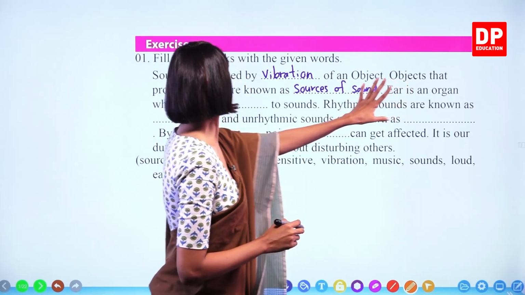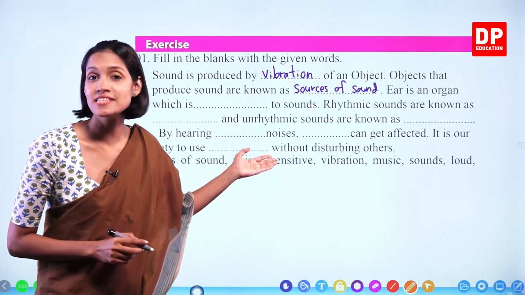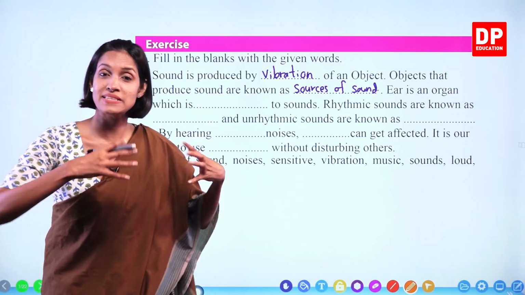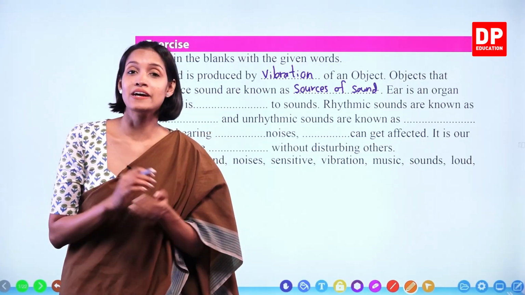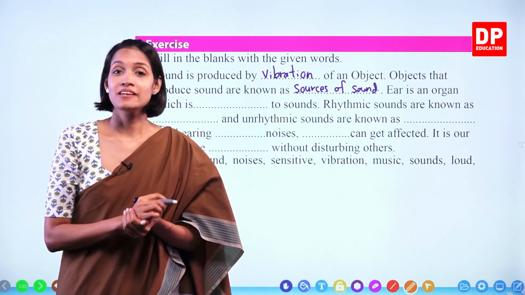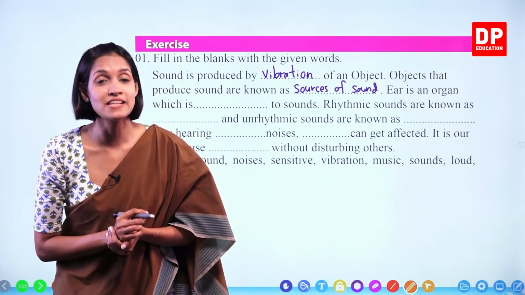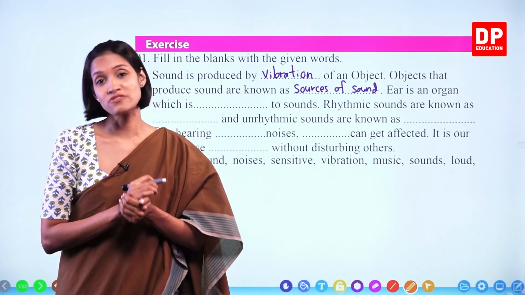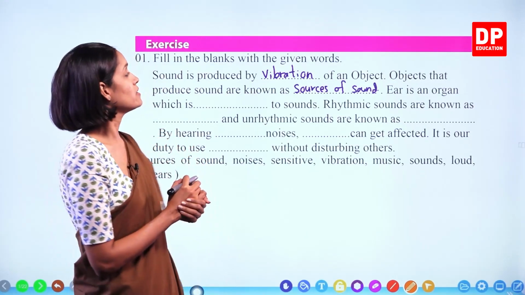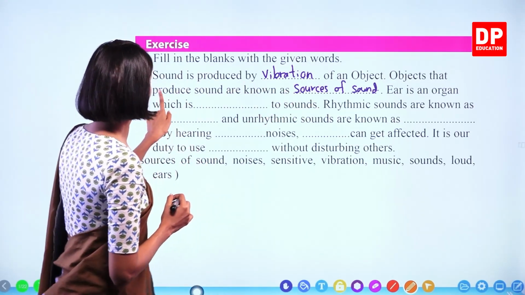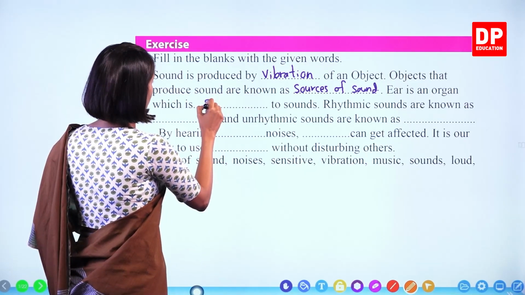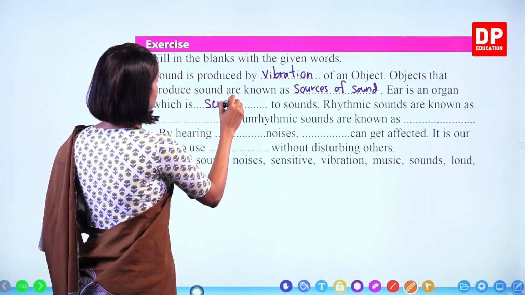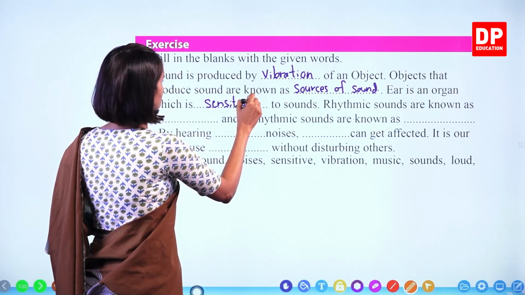Ear is an organ which is sensitive to sound. Sound can be sensed by the ear. Okay, do you remember I told you the ear has special cells, right? These are known as sensory cells which can understand these vibrations. Okay, children? So ear is an organ which is sensitive to sounds. Sensitive.